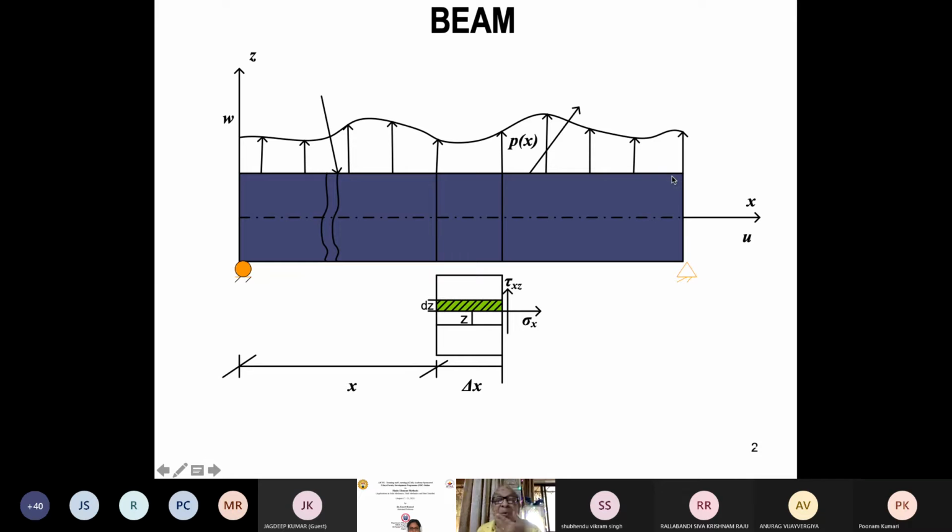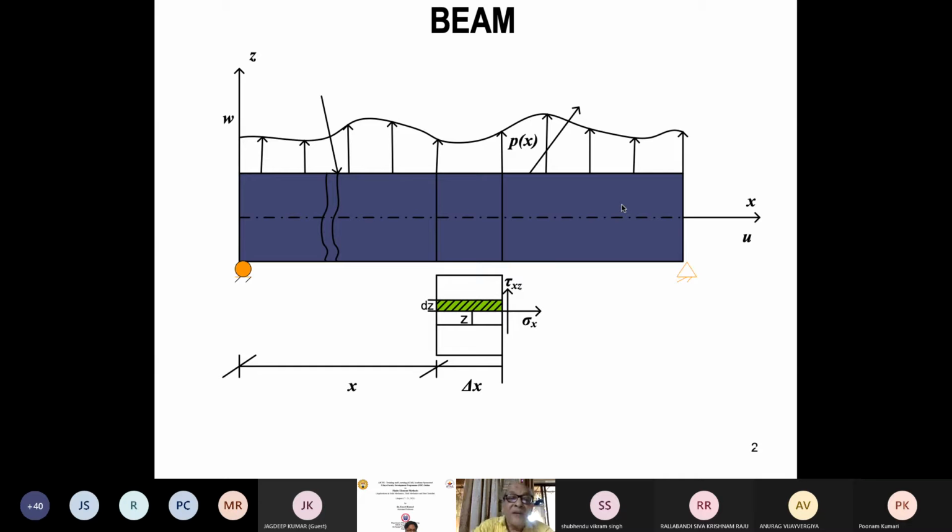Okay, so this is a beam, but the beam is a 2D problem. For an exact solution, you have to solve this as a two-dimensional elasticity problem. But two-dimensional is also not easy to solve because you will get a partial differential equation in x and z. Partial differential equations are always difficult to solve. We would like to convert the partial differential equation into an ordinary differential equation.